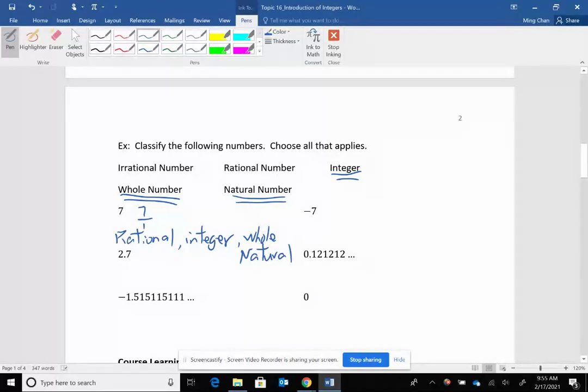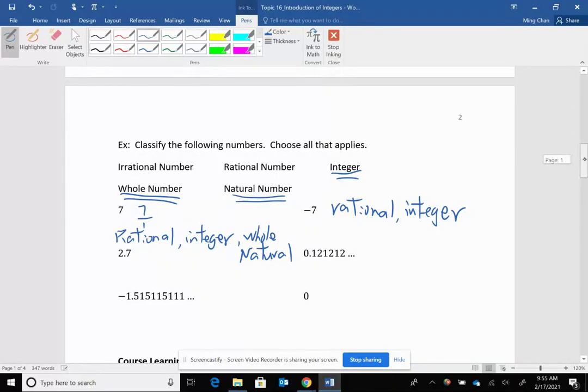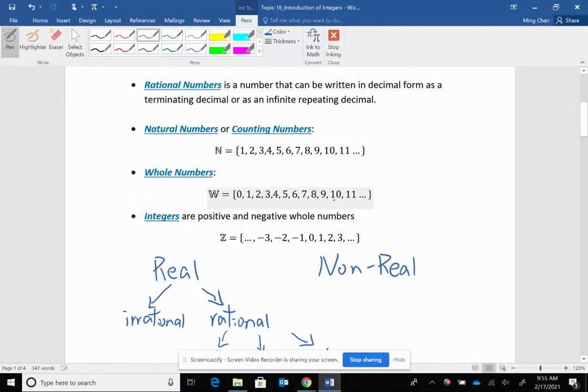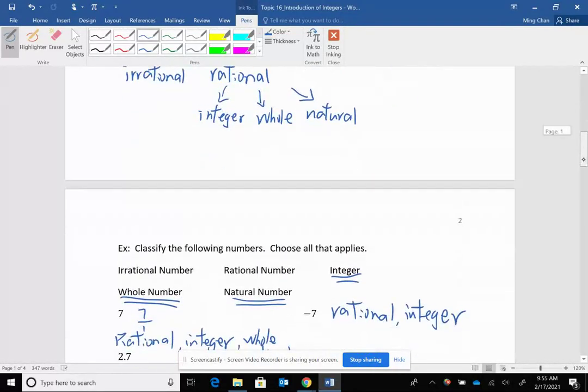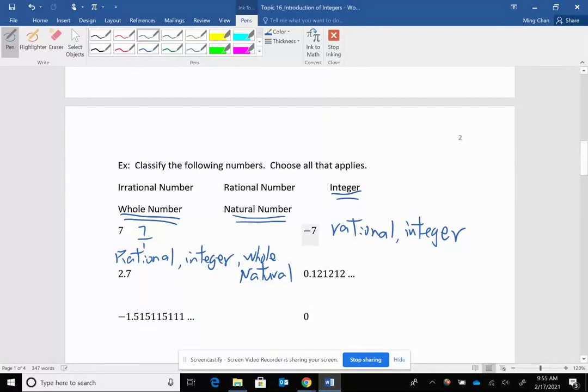Okay. All right. -7. Rational or irrational? What do you think? It's got to be rational, right? Because I can write it over 1. Is it an integer? Yes, because this is a negative whole number. Is it a whole number? No, because whole numbers start with 0 and count to the right on the number line: 1, 2, 3, 4, 5, 6, 7, 8, 9, 10. So if it's not a whole number, then it is not a natural number. Okay, so -7 is just a rational number and an integer.